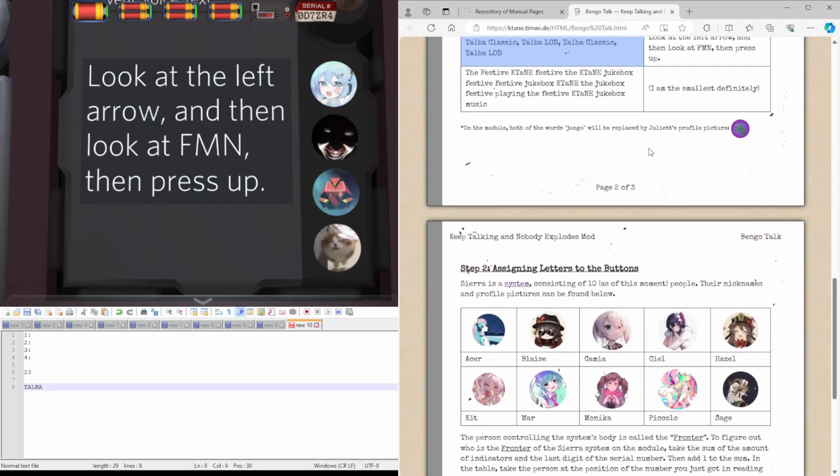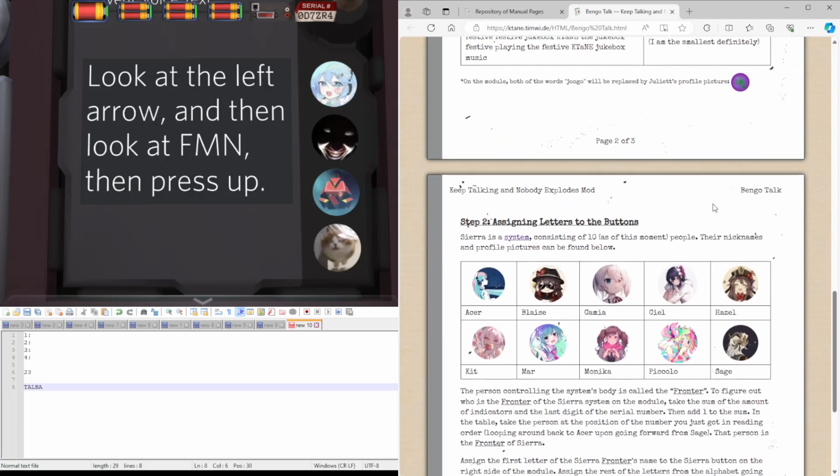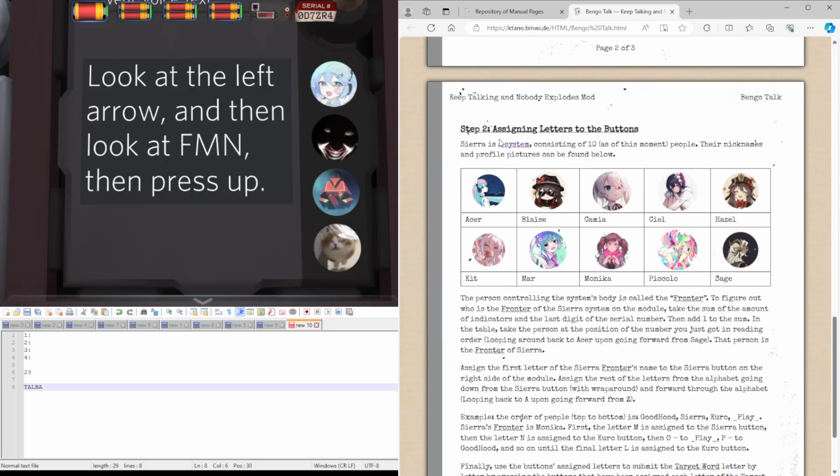So now, how do we figure out what letters everyone has? This is where we use step 2. If you didn't know, Sierra is a system. You can use the link here to find out more about that. It's quite an interesting thing to learn about, actually. And these are the 10 people in the system.